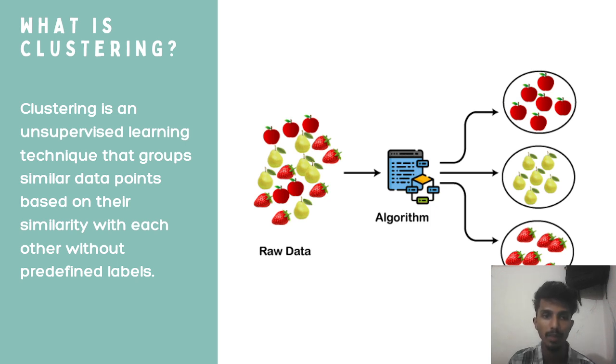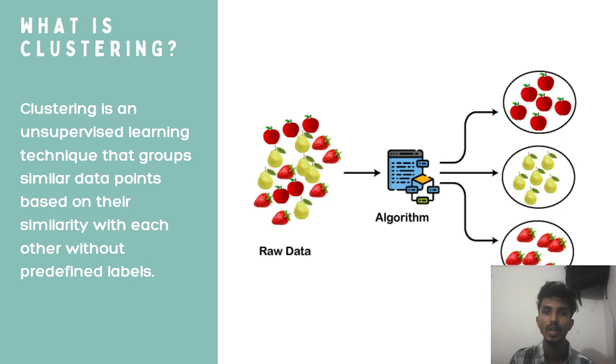So at first, what is clustering? Clustering is an unsupervised learning technique that groups similar data points based on their similarities with each other without predefined labels. Let's examine this picture given. For instance, let's consider we have a data set that contains some images of fruits. We don't know their names.